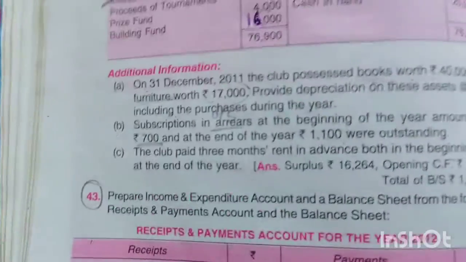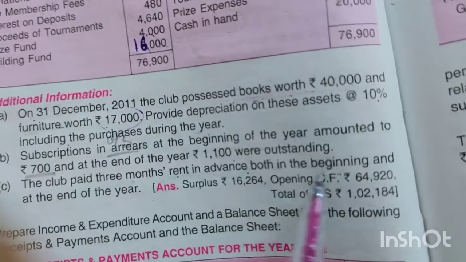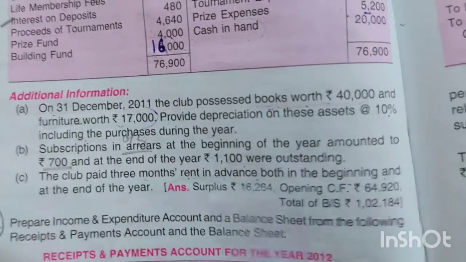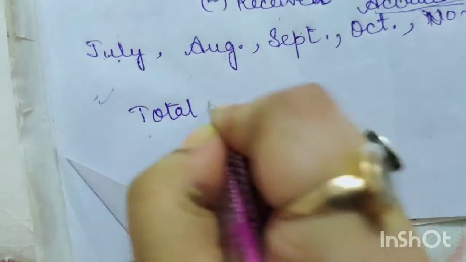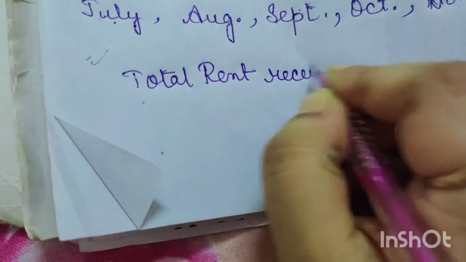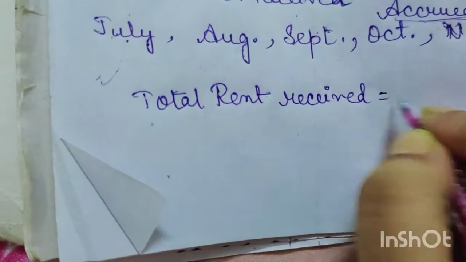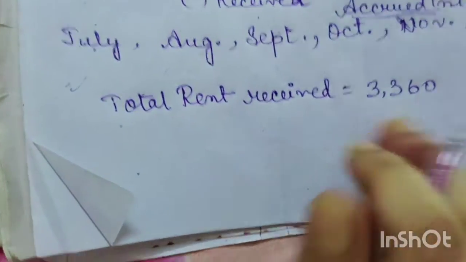It is told very clearly that you have paid 3 months rent in advance both in the beginning and at the end of the year. So see here, total rent received is equal to 3,360. So for 1 month,